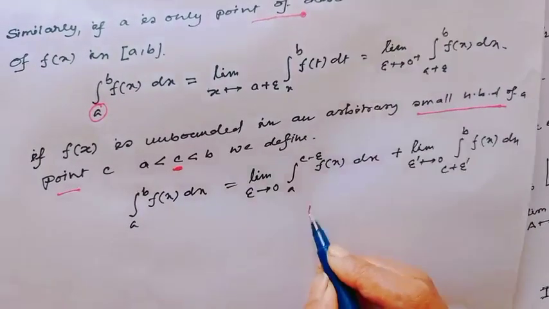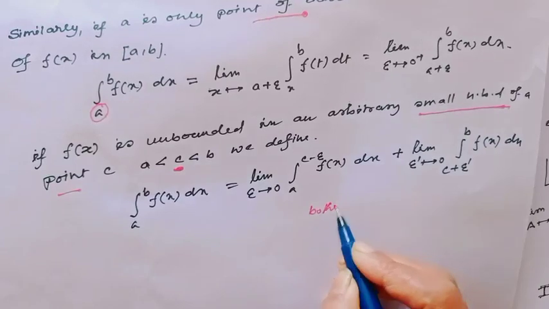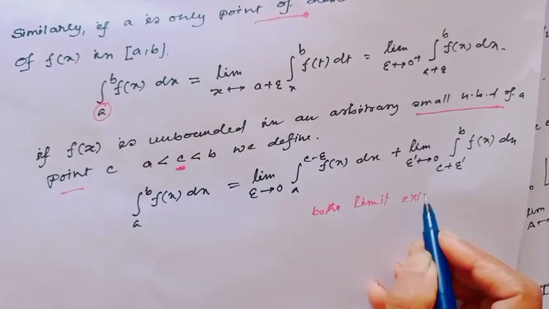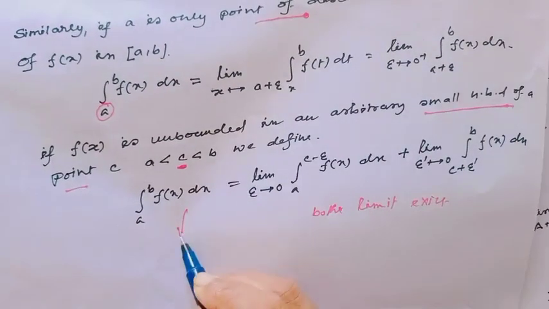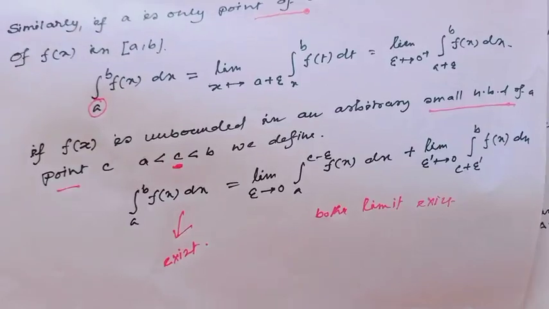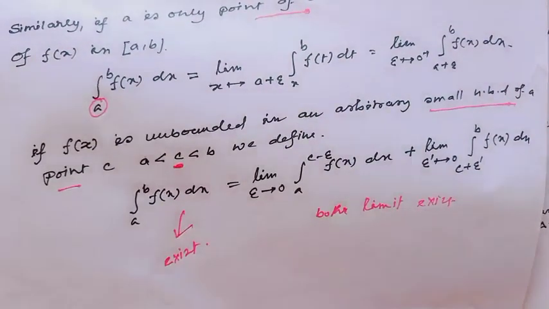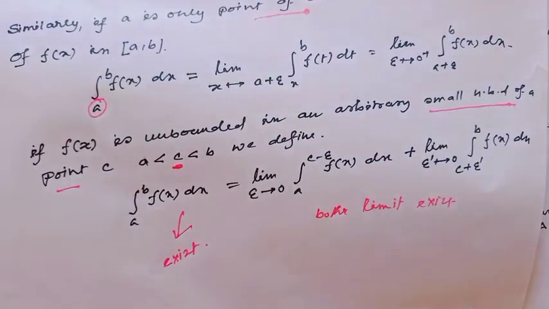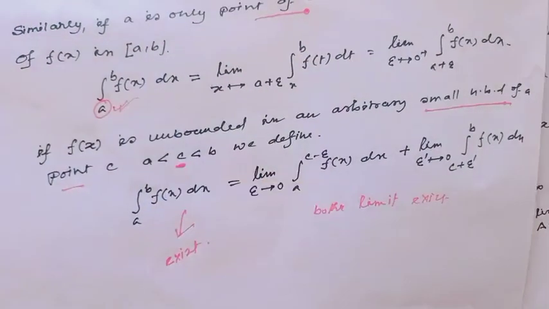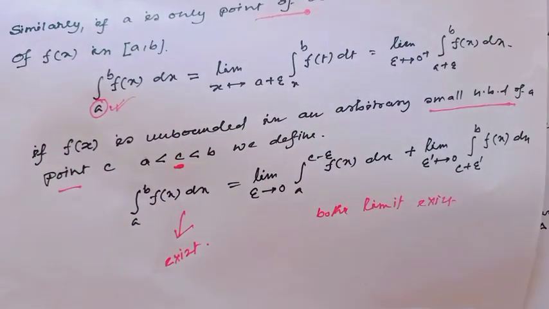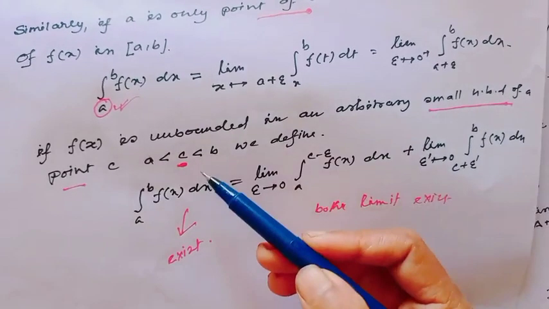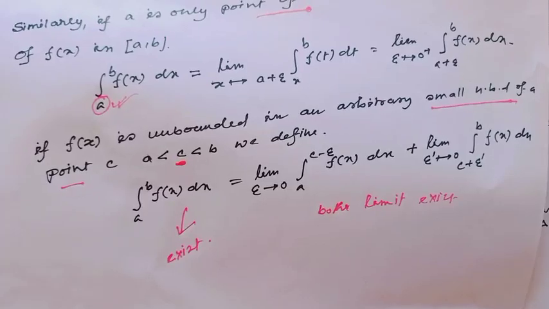If both limits exist, then the integration a to b f(x) dx exists. Okay? That means there exist various types of discontinuity: here a discontinuity at the end point a, and here a discontinuity at the interior point c.